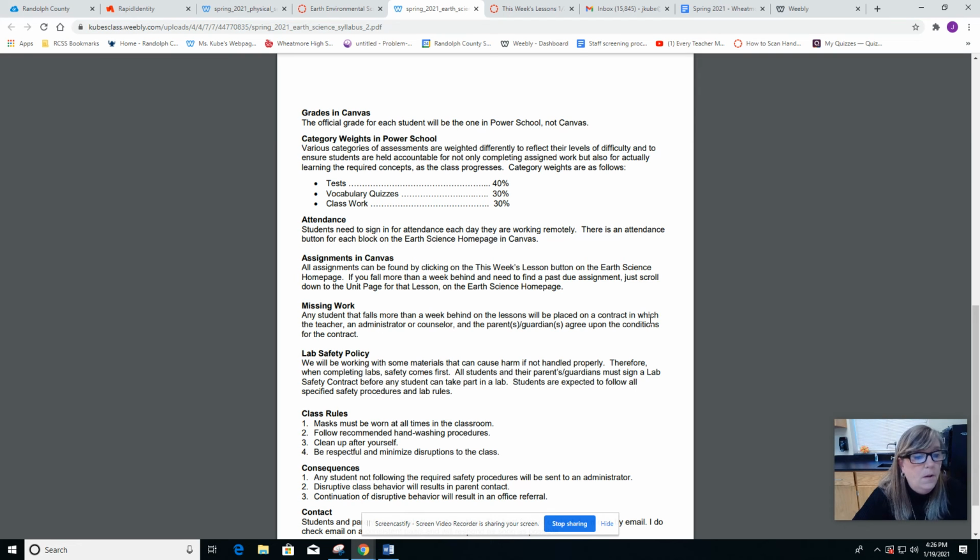All right, so the way the course is set up, tests count 40%. All the tests average up and count 40% of the grade. Vocabulary quizzes are 30%, and classwork is 30%. You'll have about one vocabulary quiz a week or one every other week or so. They're a good way to boost your grade because you'll have a Quizlet. Just study these 10 terms, take this vocabulary quiz, and you've got an easy 100. Those count 30% of your grade.